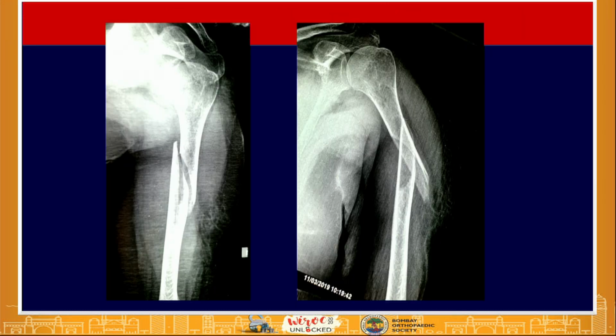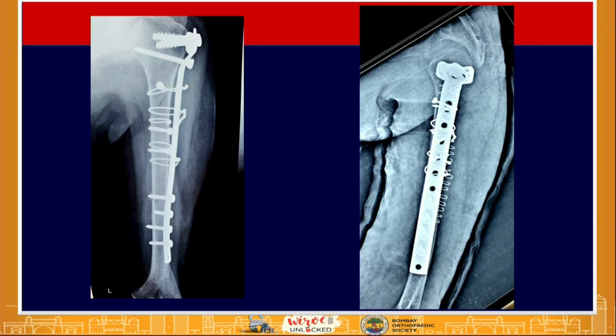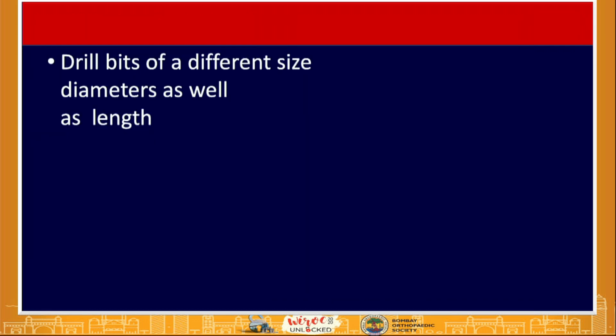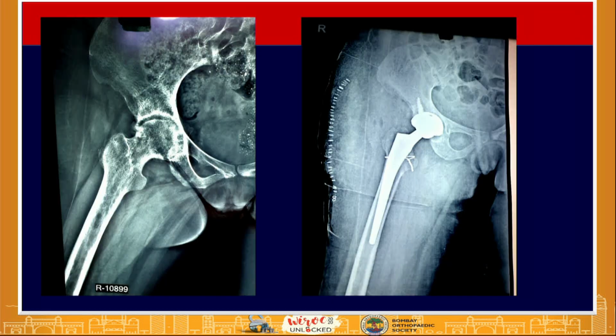Now, this is one simple case wherein it was looking so innocuous, a shaft humerus, and when we opened up, we found that the fracture line was extending right to the neck. We had no other option, but whatever was available, we used it up. Here also, while inserting the prosthesis, the neck cracked a bit. So, cerclage wire helped us a lot.